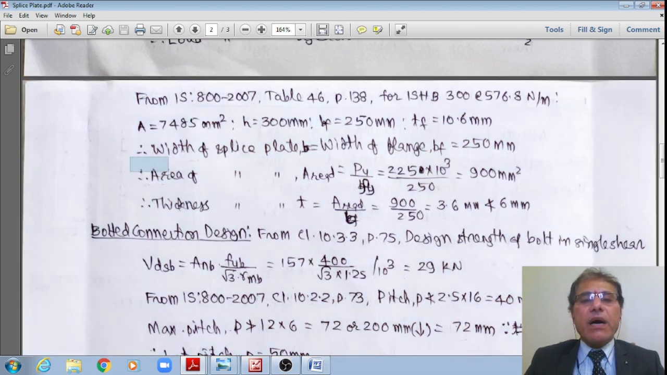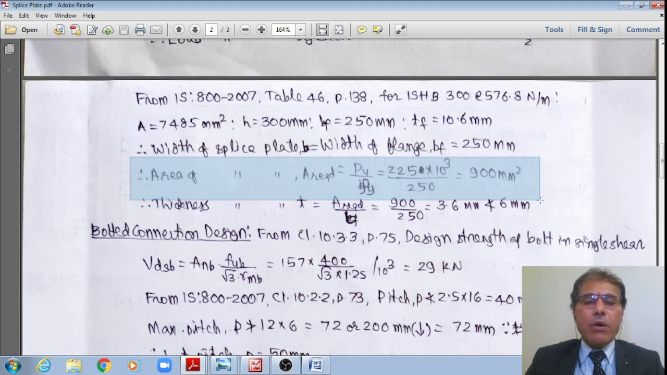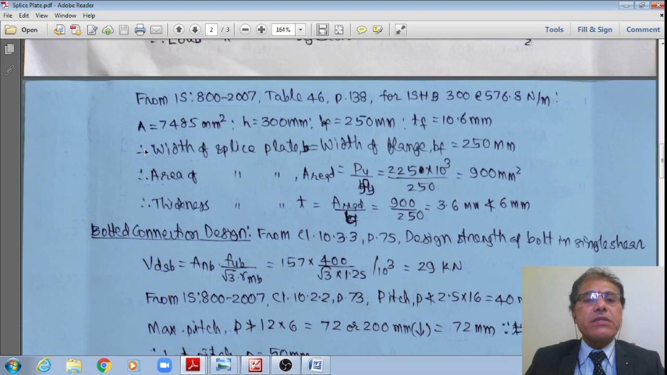Therefore, the area of the splice plate required, A required, is equal to PU divided by phi. However, each of the splice plates is resisting only 225 kilonewton, times 10 to the power 3, divided by phi. However, these splices should be designed so as to yield, right. Therefore, that divided by Fy. Maximum stress is the yield stress only, right. That divided by 250. It works out to say, 900 mm square, but the width is already decided.